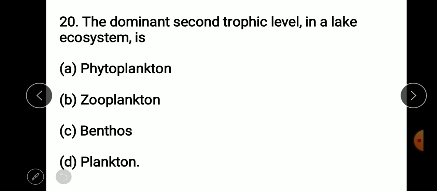The dominant second trophic level in a lake ecosystem is phytoplankton, zooplankton, or benthos. Zooplankton feed on phytoplankton, and phytoplankton are basically the producers and zooplanktons are the consumers. So producers are the first trophic level, and the second trophic level is zooplankton. So B is the answer.